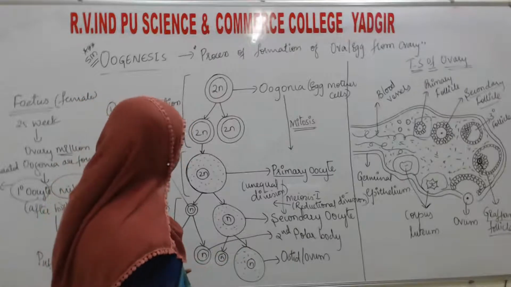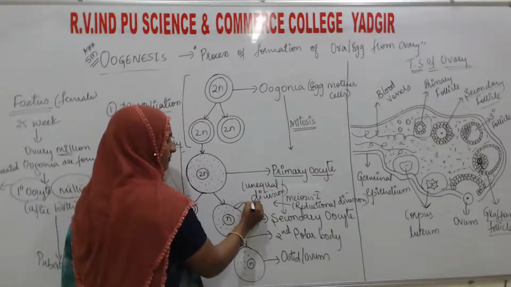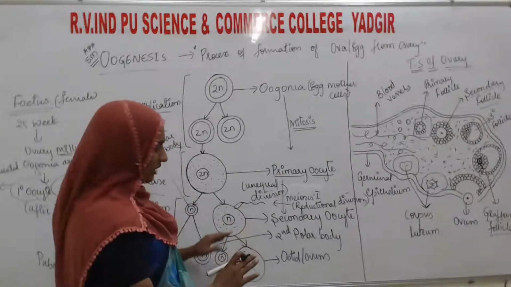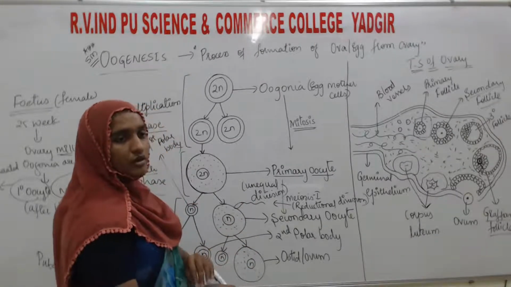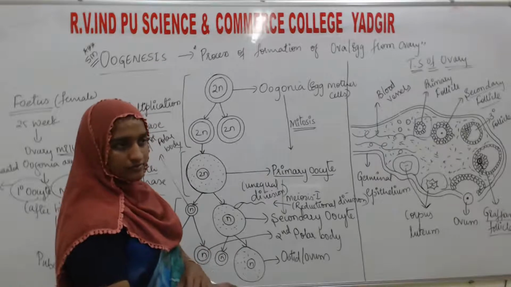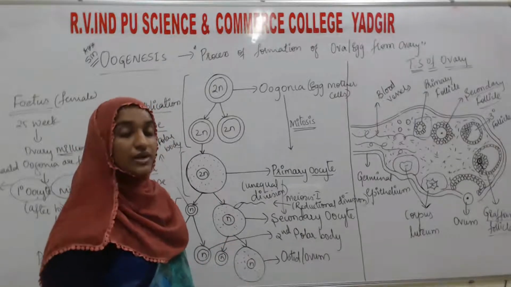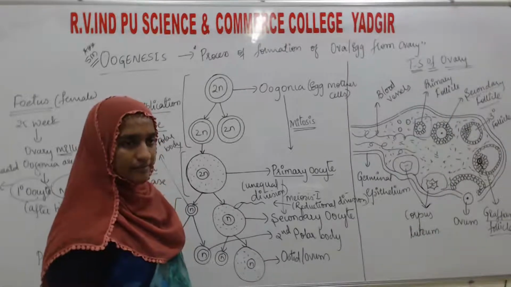When the sperm comes and penetrates the secondary oocyte, only then will it further undergo division. Only then can it become a mature ovum, or fertilized egg we can also say.